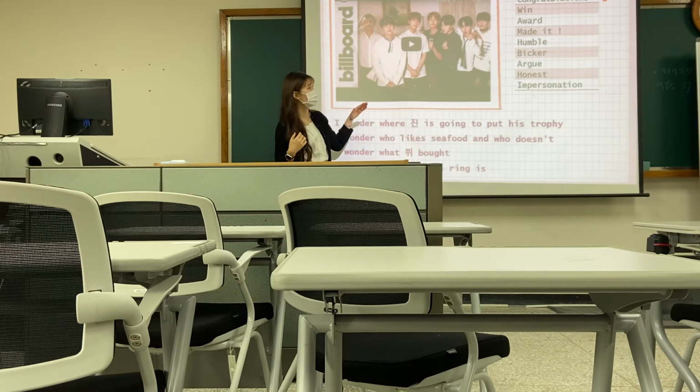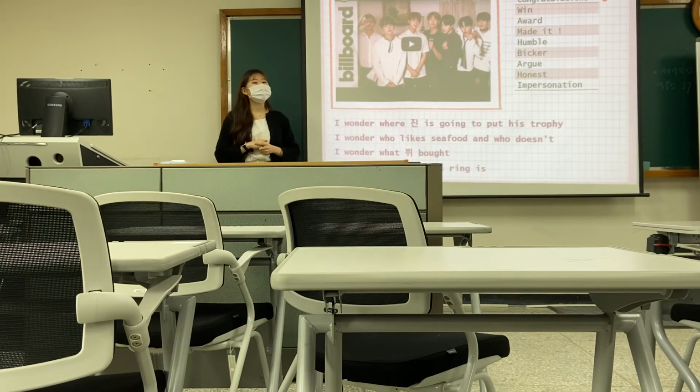The next vocabulary, humble. Humble is a vocabulary that's a little difficult, so I'm going to tell you what it means directly. Humble is used when someone is not arrogant, when someone doesn't act like they know everything. For example, when I give Yevin a compliment, when I say, oh, you did a very good job, how did you know? Then she would tell me, thank you, teacher, or no, I didn't know, it's because you told me, or something like that.